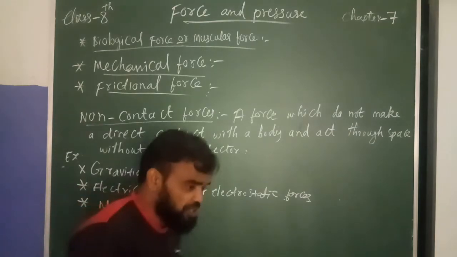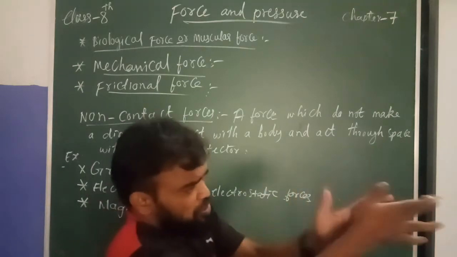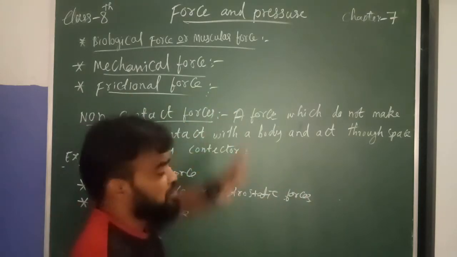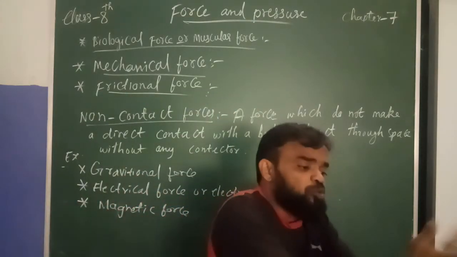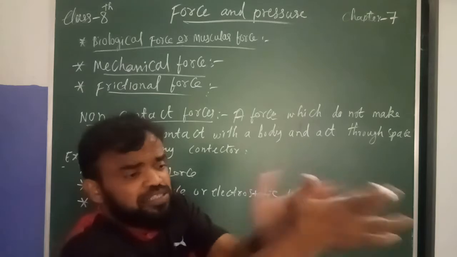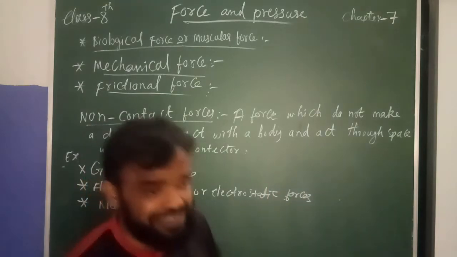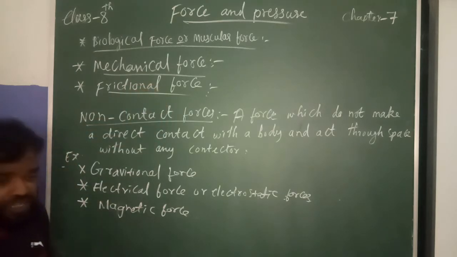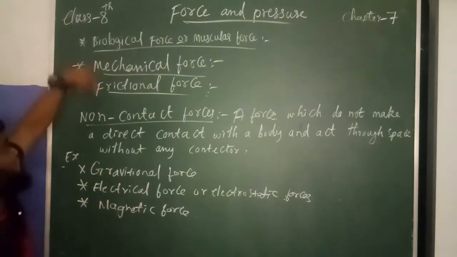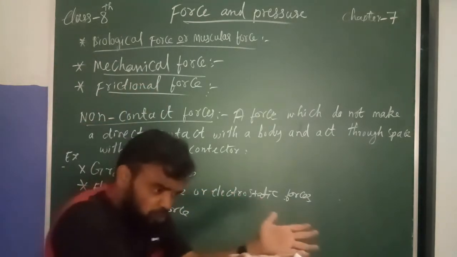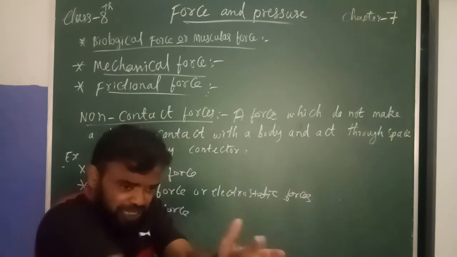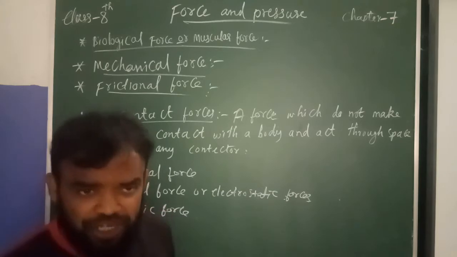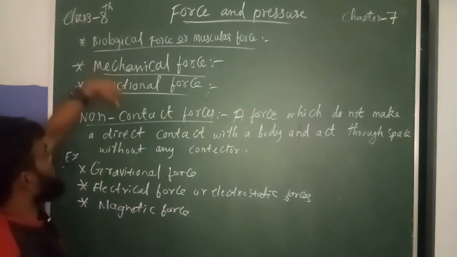Similarly, the frictional force. When two bodies act, these are the two objects. When we are rubbing the palms, heat is generated. This is the frictional force we are applying. We are applying the force, then both hands, the palms, will get heat, and the frictional force produces heat. Right? So these are the contact forces. When two palms are in contact, friction is produced. The force is applied, then the palm will get heat. That is the frictional force also. This is a contact force.